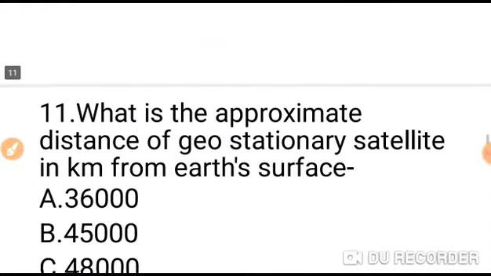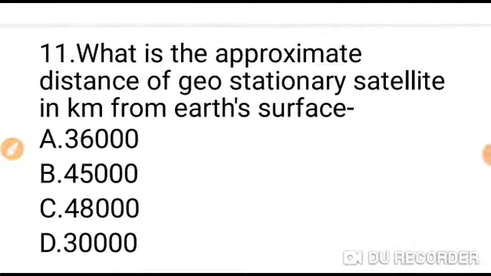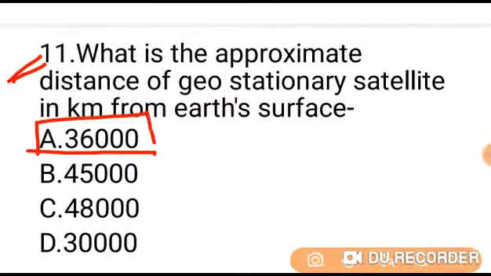Go to next question. Question number 11. What is the approximate distance of a geostationary satellite in kilometers from the Earth's surface? Option A 36,000, B 45,000, C 48,000, D 30,000. The height of any geostationary satellite from Earth's surface is 36,000 km. So the correct option is A, that is 36,000 km.